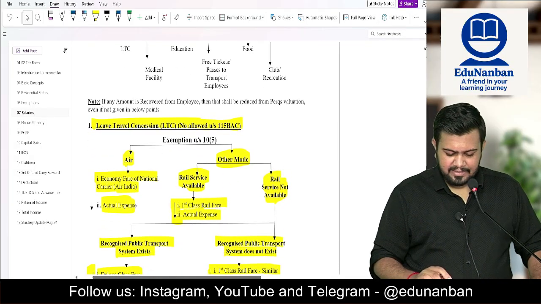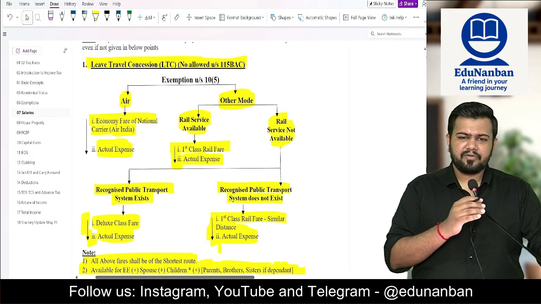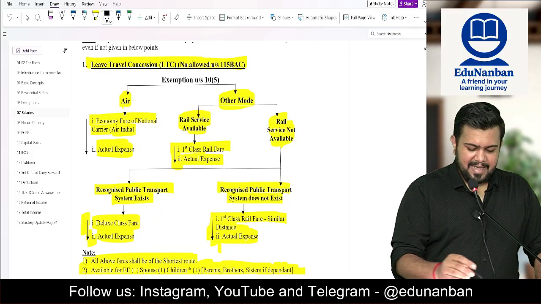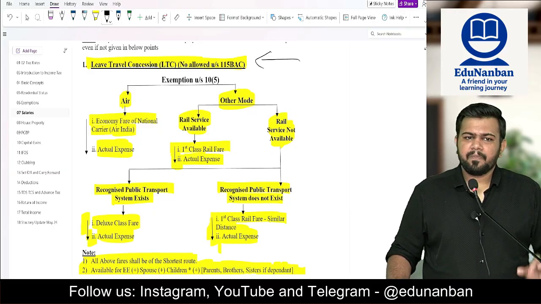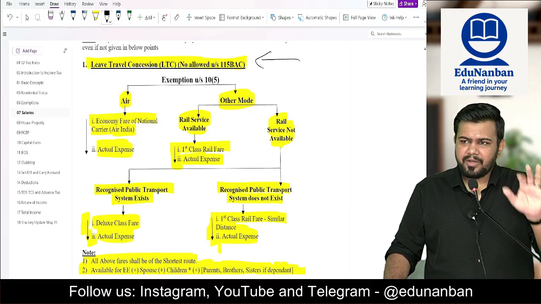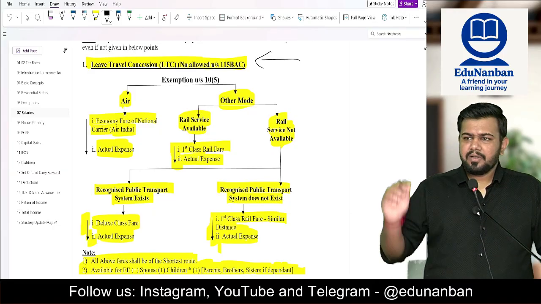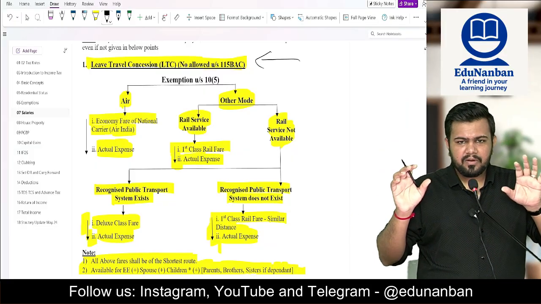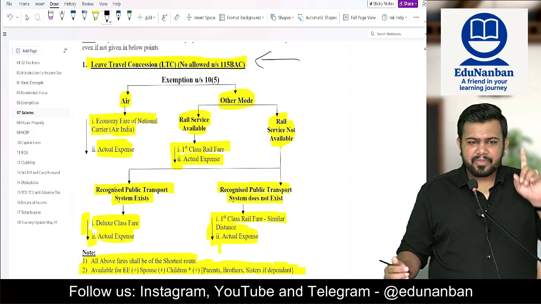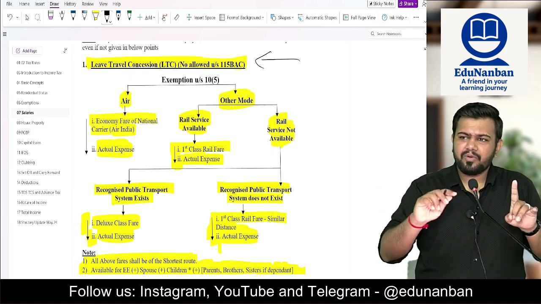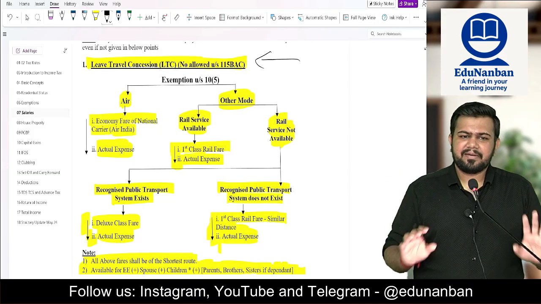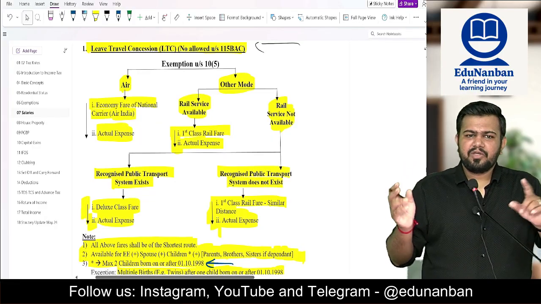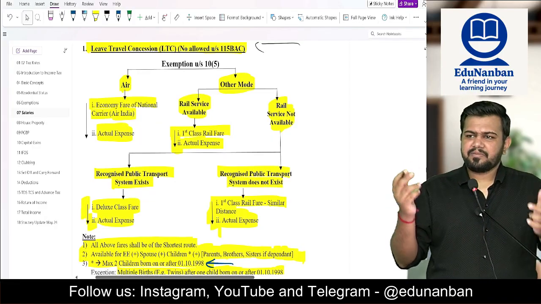Next, partly exempt perquisites. In partly exempt perquisites, firstly we are going to see leave travel concession, LTC, one of the favorite questions for the examiner. This leave travel concession is also not applicable for the new tax regime, only applicable for the old tax regime. So in the salary chapter, you will see many places where it is not applicable for the new tax regime, only for the old tax regime. There is only one place where the new tax regime is better than the old, that is standard deduction. Okay, 75,000 instead of 50,000. Everywhere else, the new tax regime is a disadvantage, the old tax regime the only advantage.